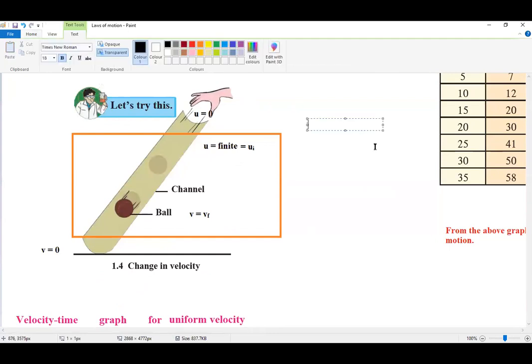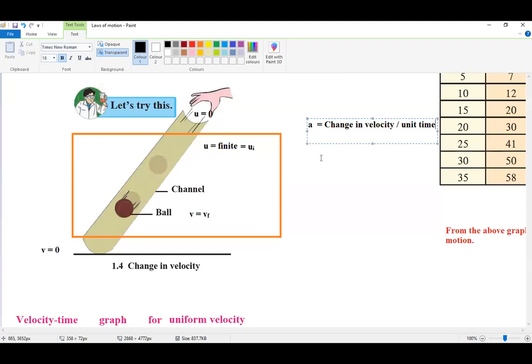And mathematically, acceleration a is given as a is equal to change in velocity per unit time.